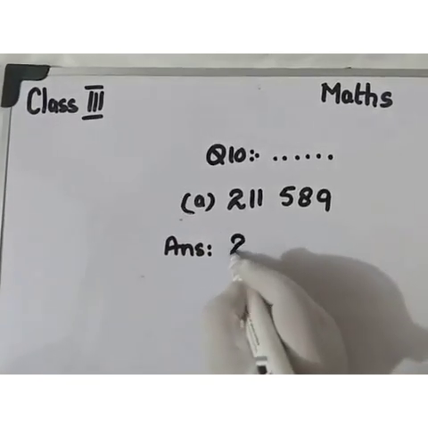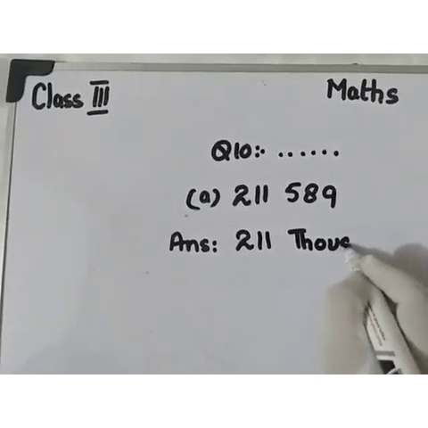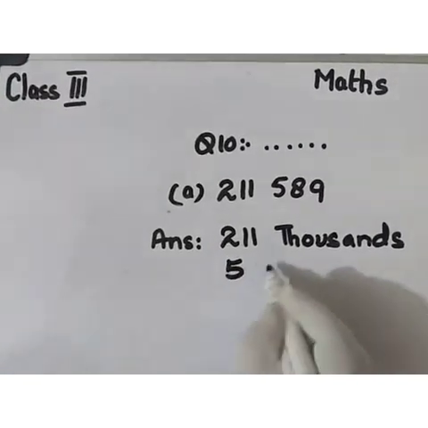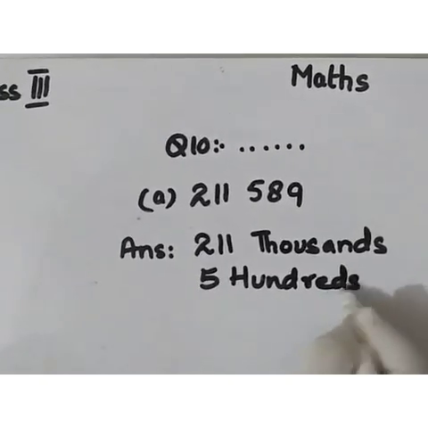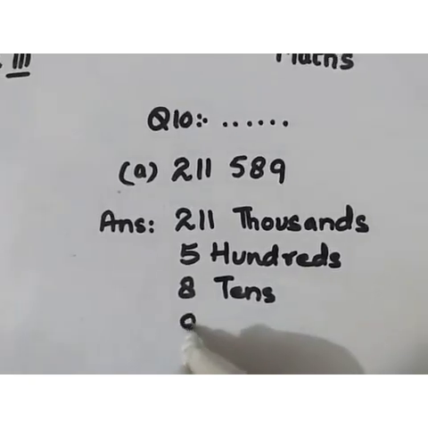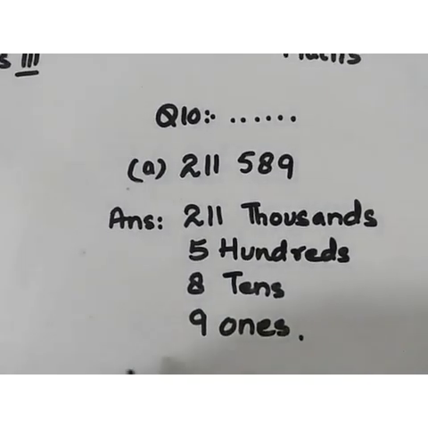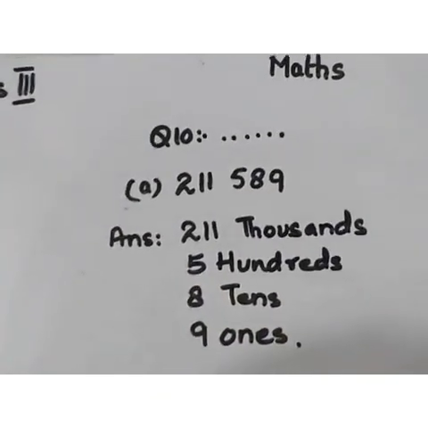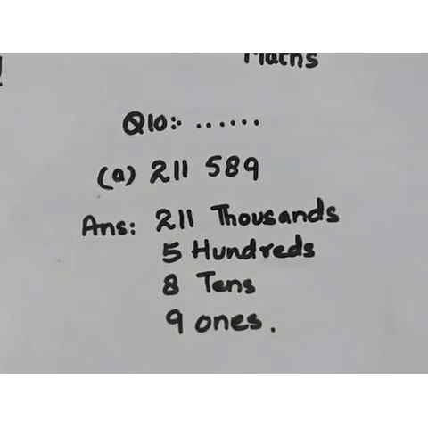Answer: 211 thousands, 5 hundreds, 8 tens and 9 ones. In this way, you complete the exercise, part A till E of question number 10, in your notebook.